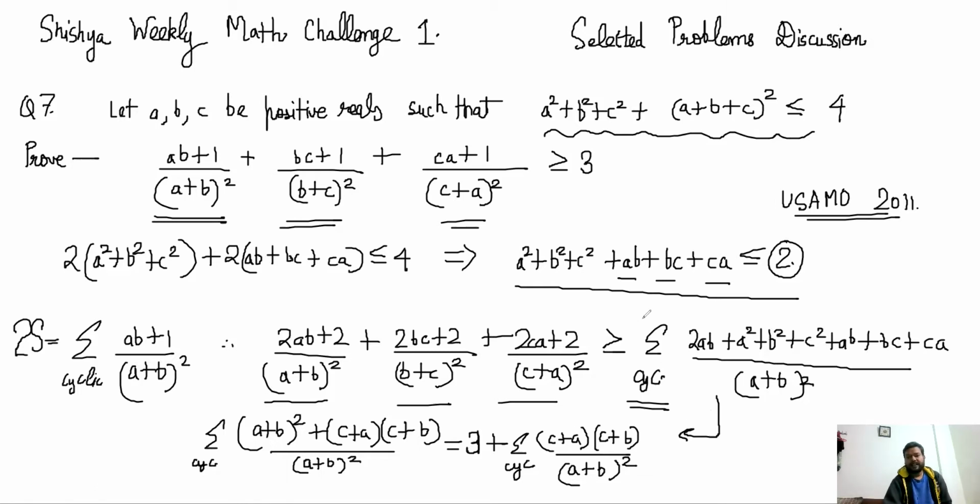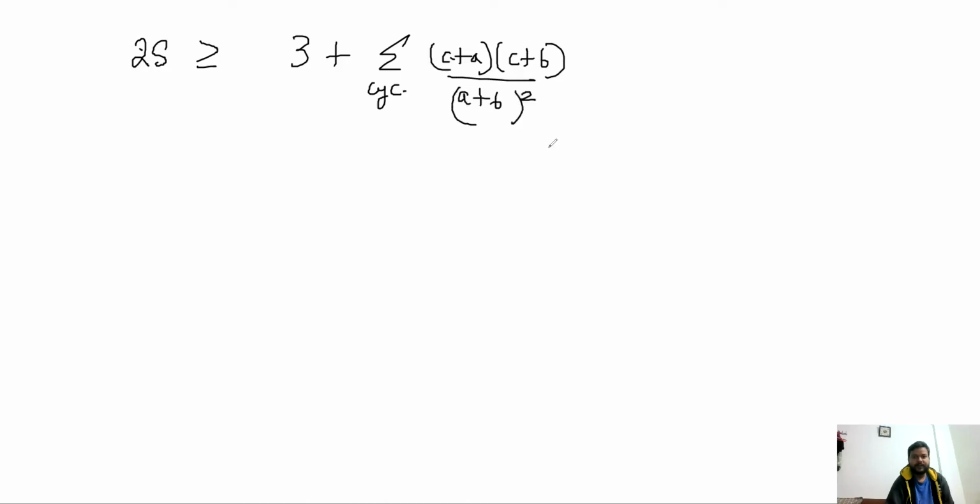So we have 2S is greater than or equal to this thing, right? So I will write it on the next page. I'm getting 2S is greater than or equal to 3 plus summation cyclic (c plus a)(c plus b) by (a plus b) whole square, right? And I'm going to focus on this summation now.